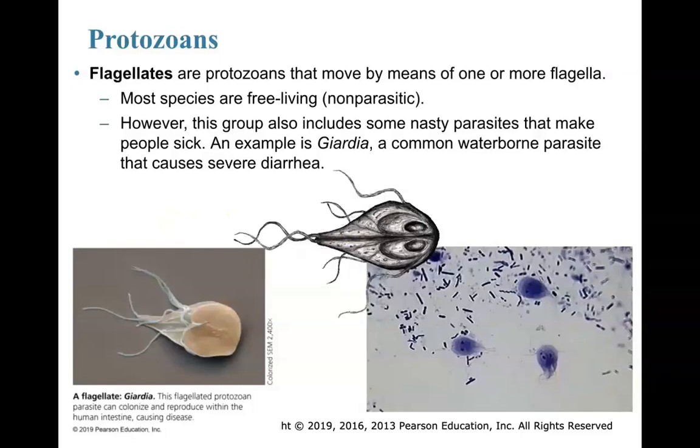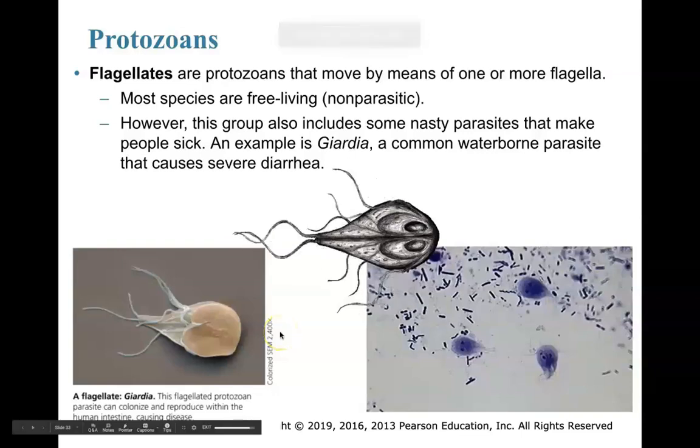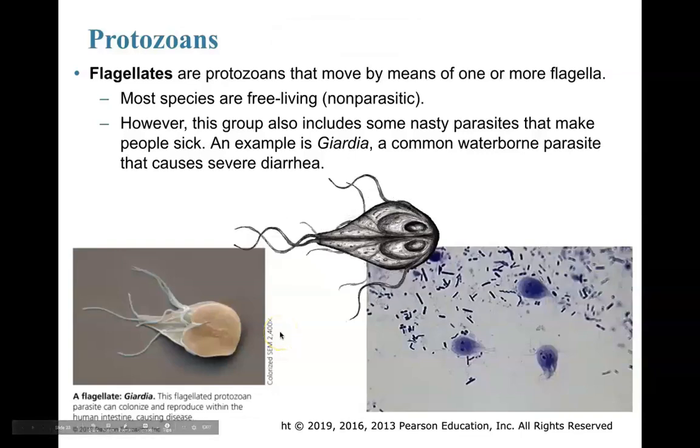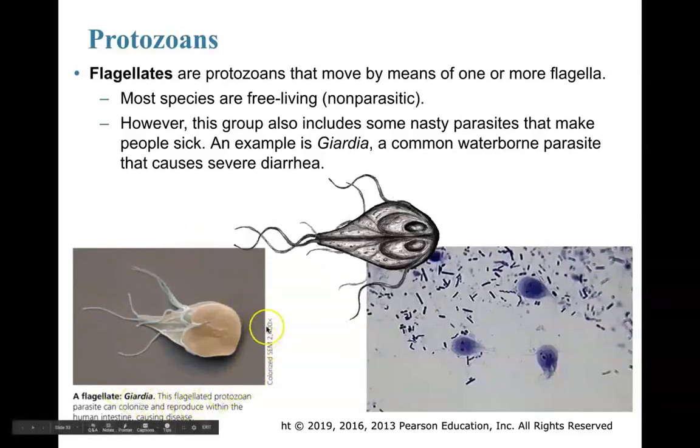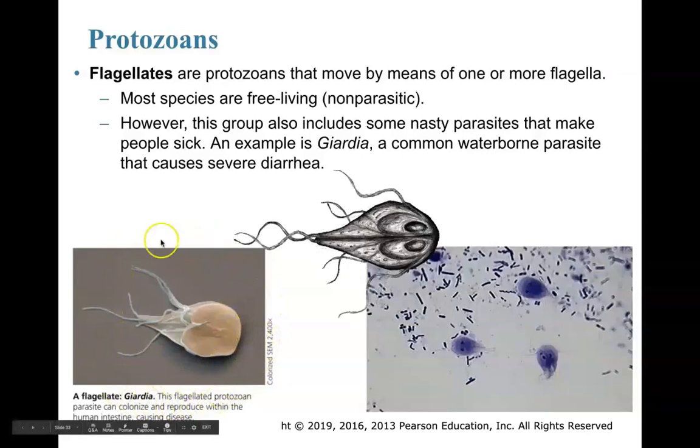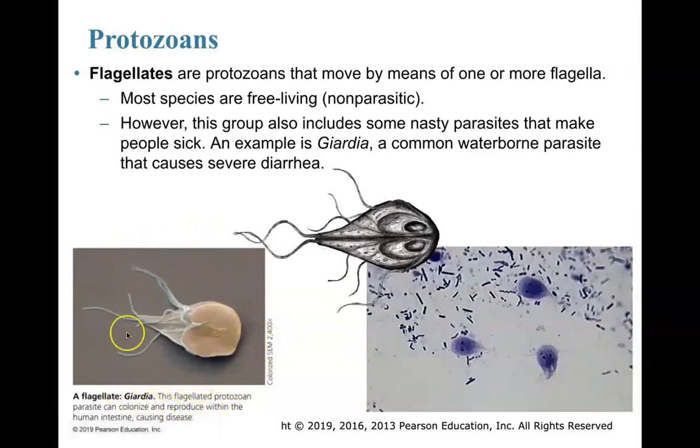Most species of flagellates are free-living, so they're non-parasitic. They just kind of go about their way doing their flagellate thing. However, in this group, we can also have some nasty little parasites that make people sick. Giardia is an example of a flagellate protozoan that's going to cause harm, and here I can actually see a beautiful image of Giardia. This is just a unicellular, one-cell eukaryote. It's going to cause harm in the human intestine, causes disease there. That's where it likes to find its spot, makes its way.